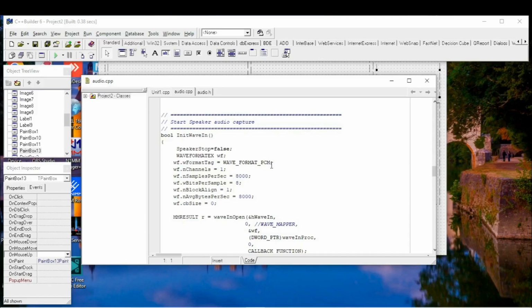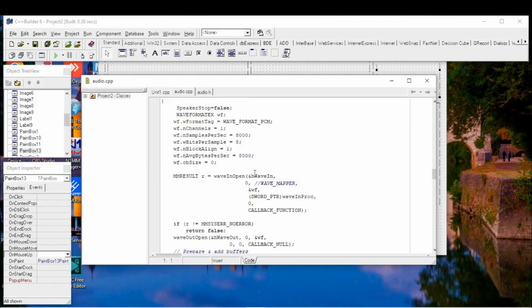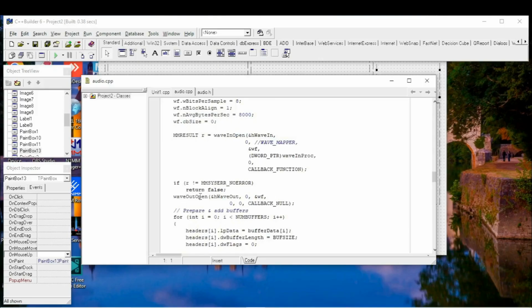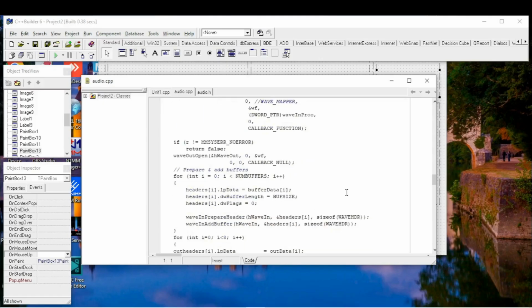So we use a wave in open. Wave in open, we open it with callback function. So when we run it, callback functions will be working forever until we stop it. Also we open out, wave out open. It's for our speaker. It's working without callback.